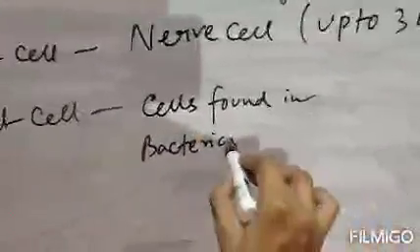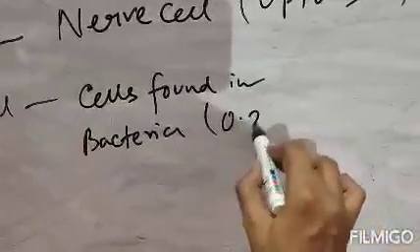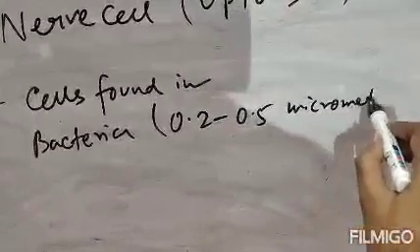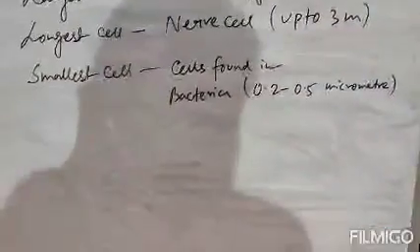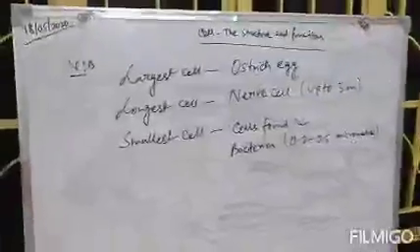They are the smallest cells. Its size is approximately 0.2 to 0.5 micrometer. So these are the largest cell, longest cell and smallest cell.